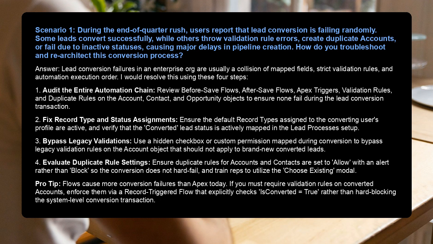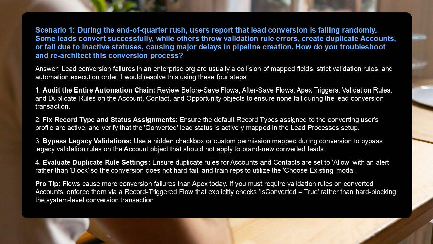2. Fix record type and status assignments. Ensure the default record types assigned to the converting user's profile are active, and verify that the converted lead status is actively mapped in the lead process's setup. 3. Bypass legacy validations. Use a hidden checkbox or custom permission mapped during conversion to bypass legacy validation rules on the account object that should not apply to brand new converted leads.